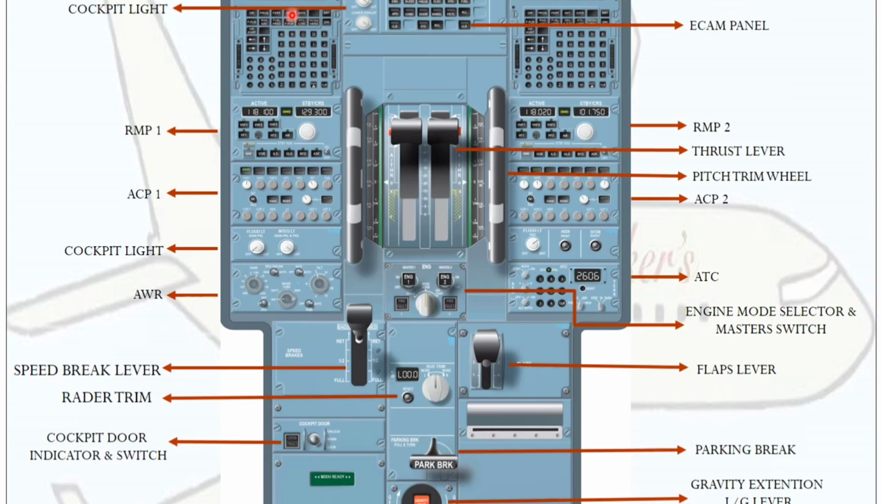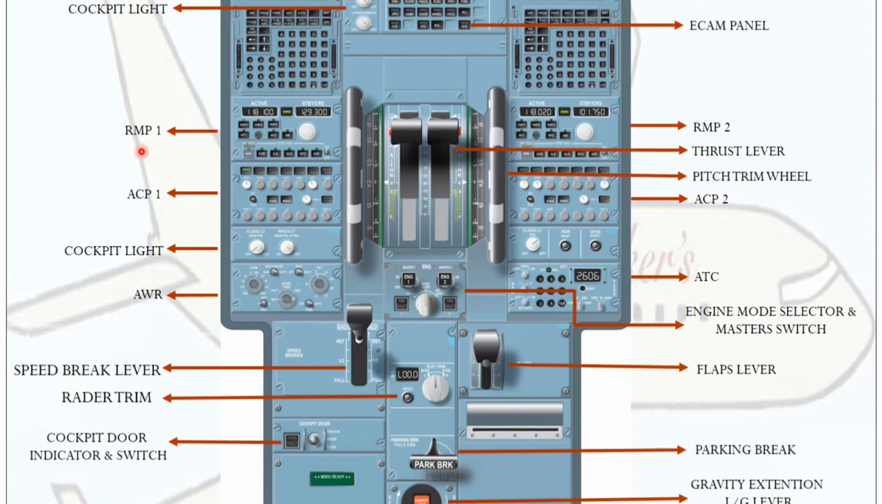The MCDU is used to give input to the brain of the computer, that is the FMGC, which stands for Flight Management and Guidance Computer. The MCDU is normally for long-term flight operations. Next one is the cockpit light. This knob is used to increase and decrease the light on the display unit.